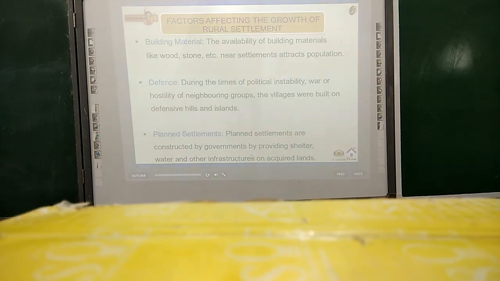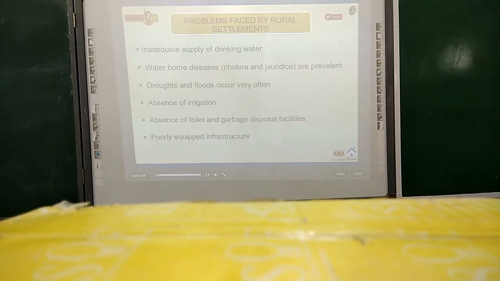Apart from water supply, land and appliance, these are also factors: building material, defense, and land settlements. What are the problems faced by rural settlements? The major problems faced by rural settlements are listed as follows.